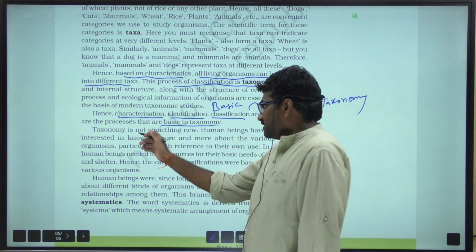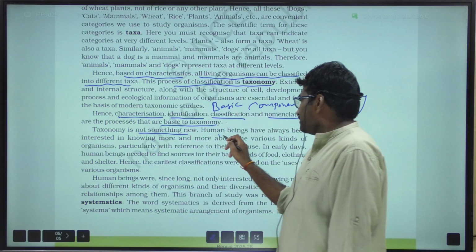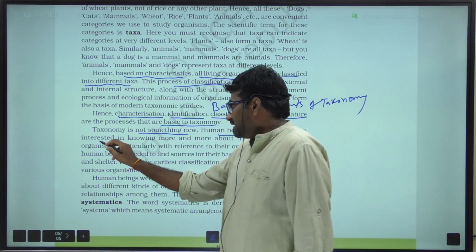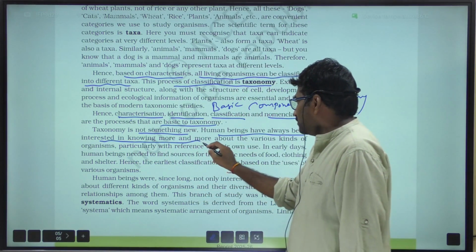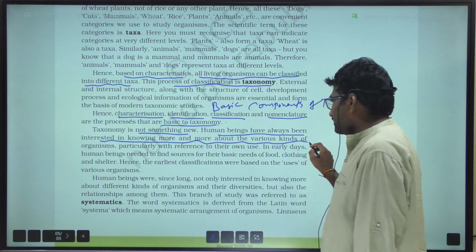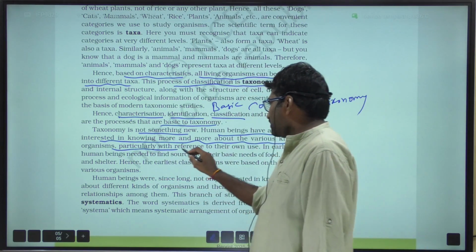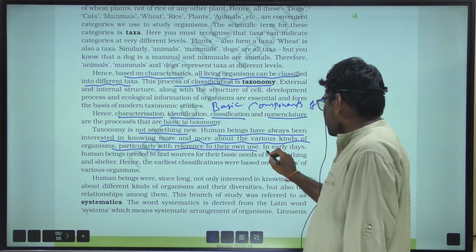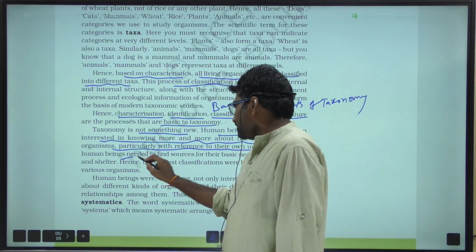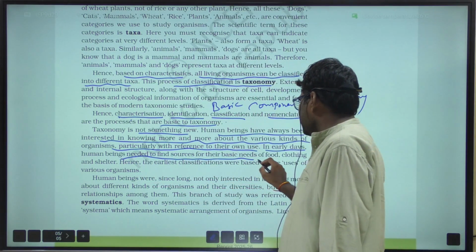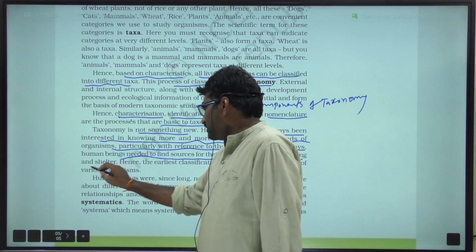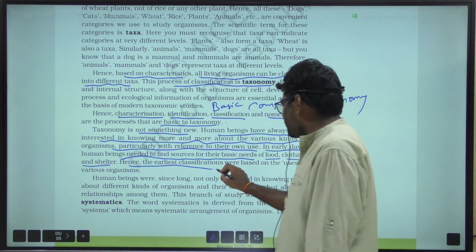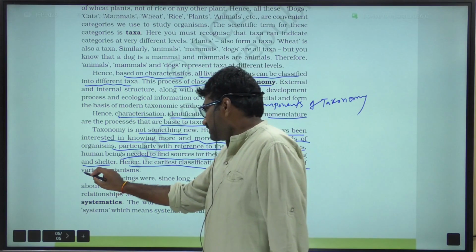And taxonomy is not something new. Human beings have always been interested in knowing more and more about the various kinds of organisms, particularly with reference to their own use. In early days, human beings needed to find sources for their basic needs of food, clothing, and shelter. Hence, the earliest classifications were based on the uses of various organisms.